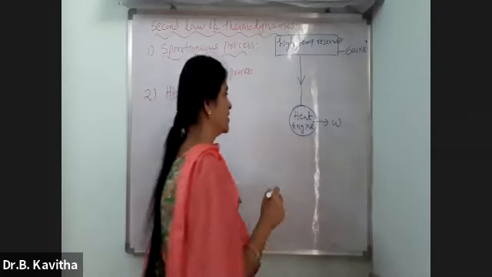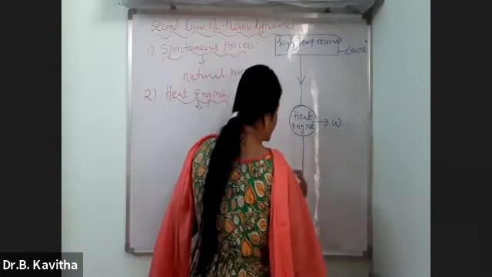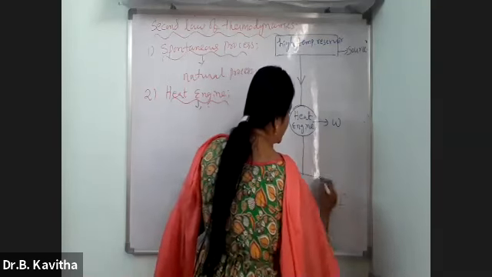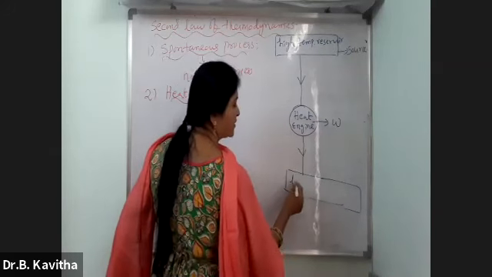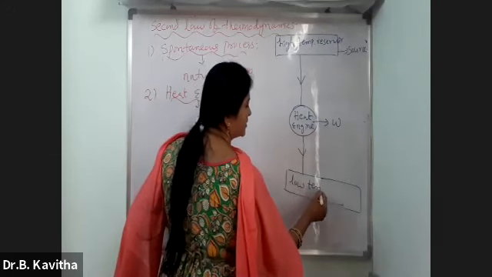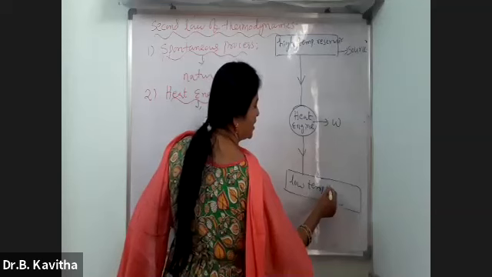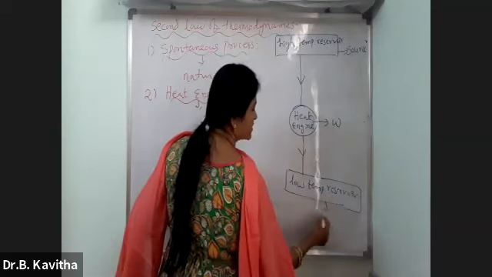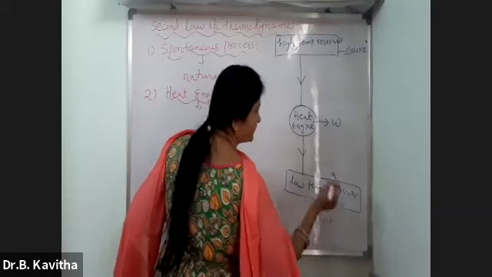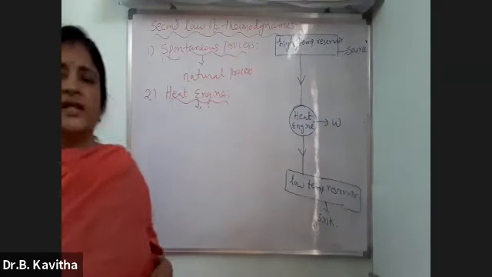So it transfers the remaining heat to the low temperature reservoir, and this is called a sink.